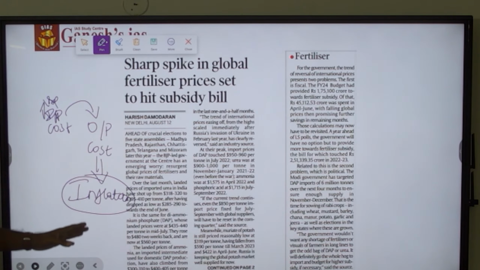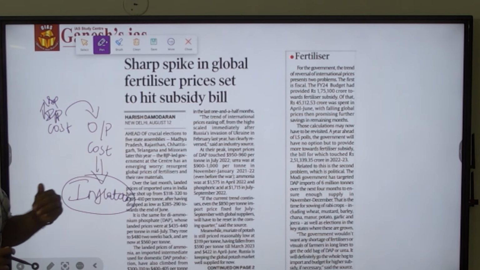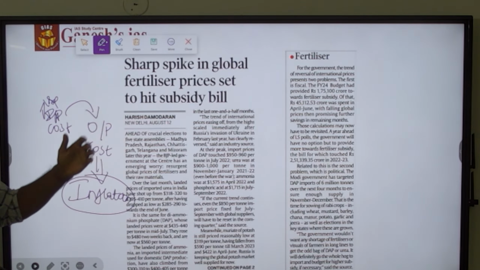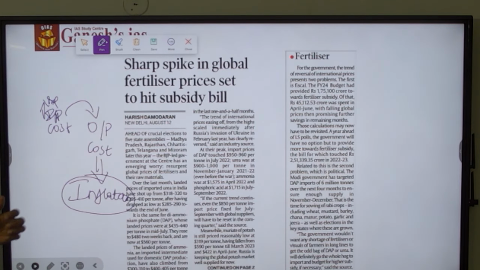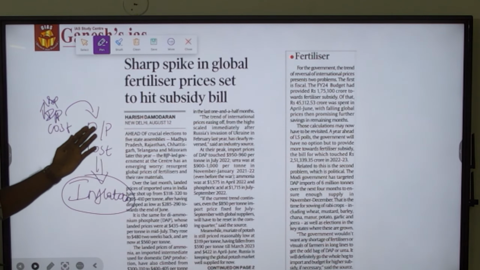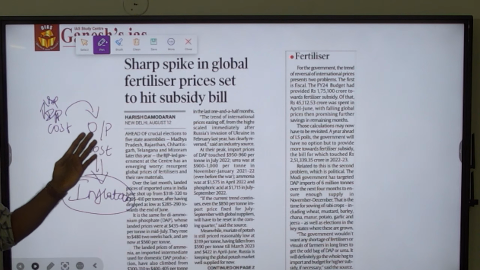So in order to stem the crisis, government is going to increase its fertilizer subsidy, which the government has budgeted in the February March period. Right now government is planning to increase the subsidy bill which was budgeted during the budget period.